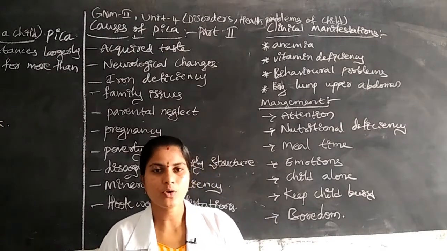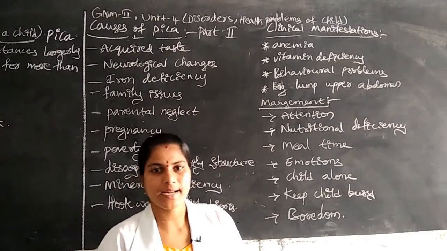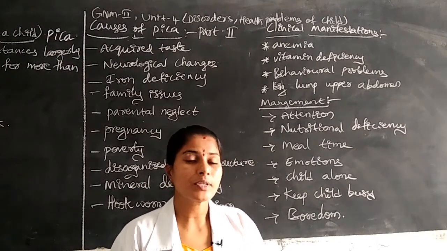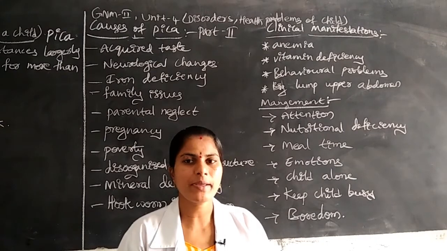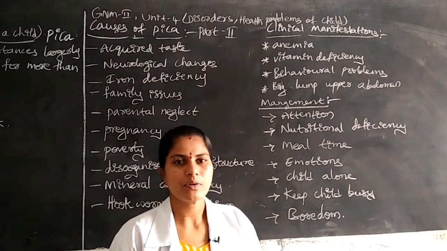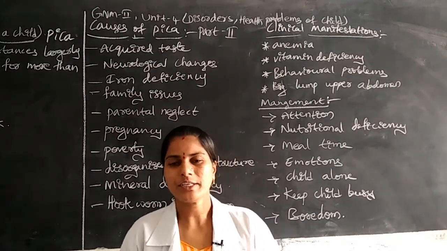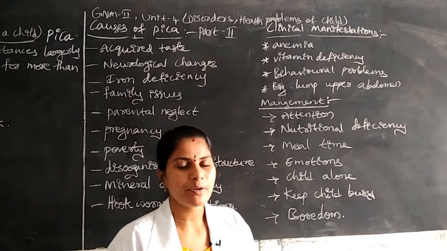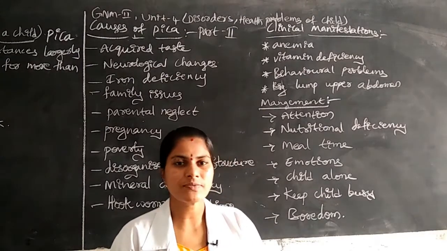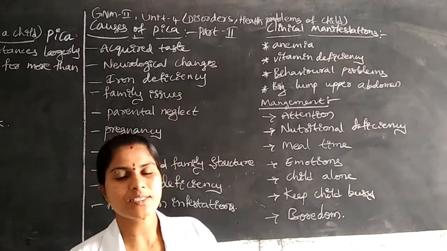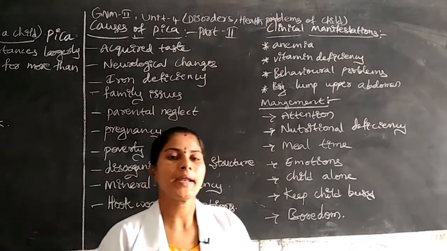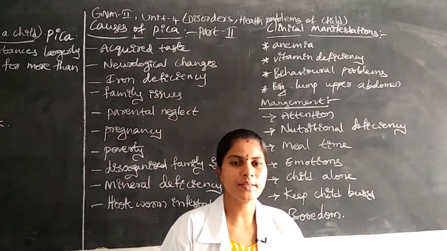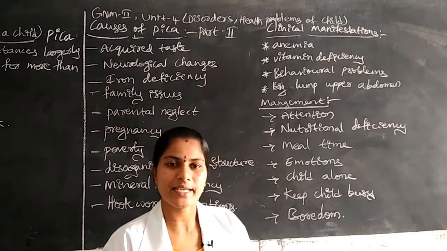Why? Because if we are not giving good or proper care, the child will have one type of problem: eating unwanted or non-nutritive materials. That's why, for preventing this type of disorder, as parents we have to pay attention and check whether the children are eating any non-nutritious food or not.